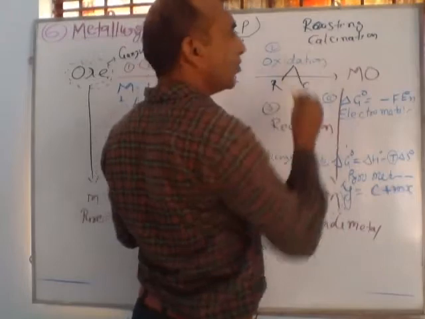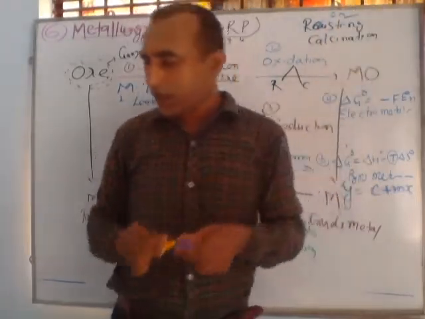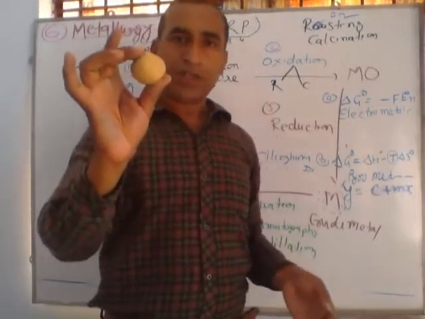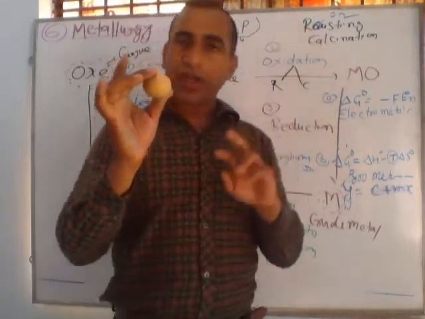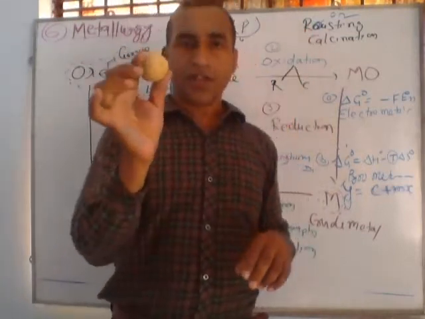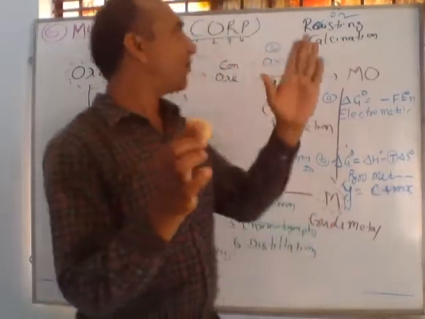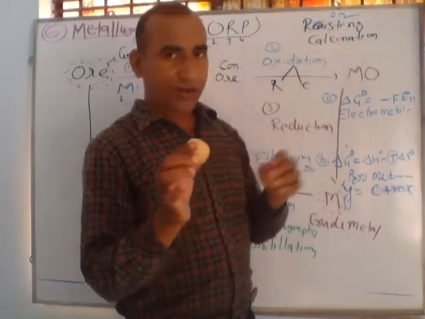In roasting there is O, so remember O means oxygen. If we are heating this concentrated ore in absence of oxygen, otherwise in less amount of oxygen, the process is called calcination. Clear? Calcination and roasting.